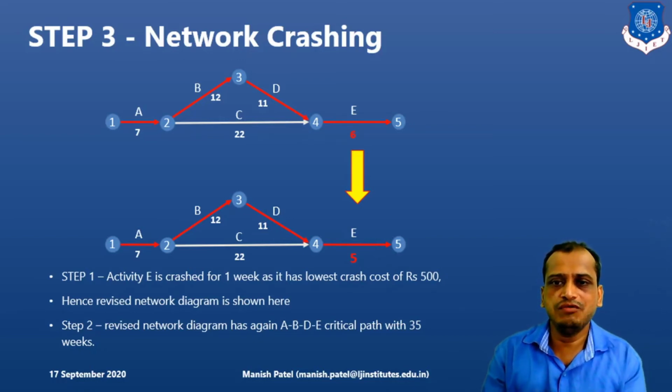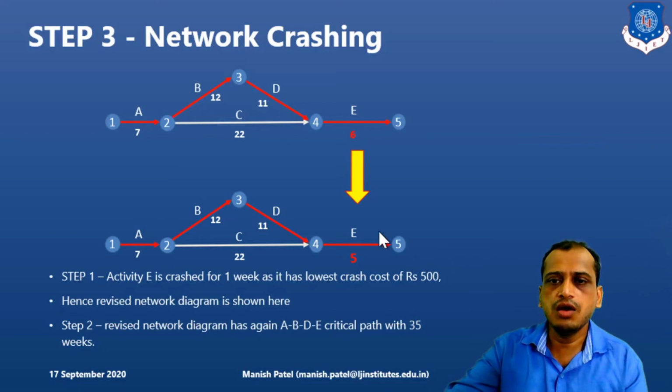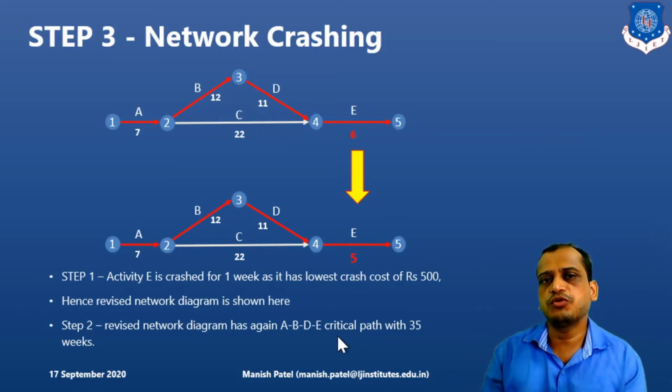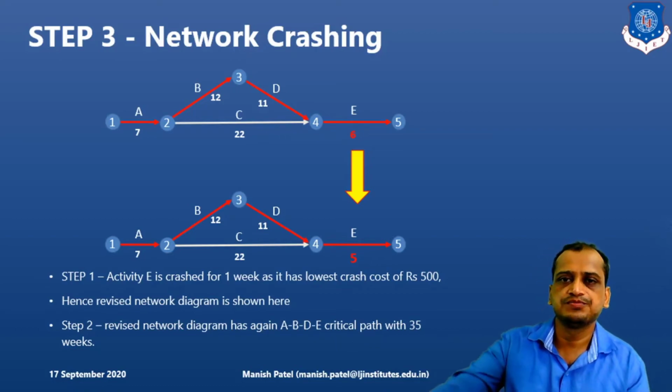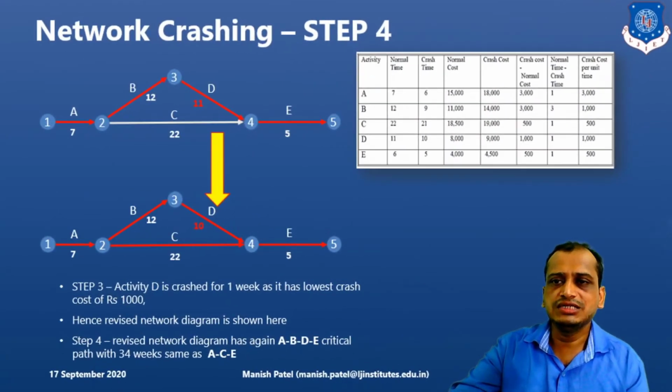Clear? So we will try to draw a diagram based on this crashing. Clear? So this is the modified diagram here. Clear? Now what will be the critical path now? The critical path and project duration will be reduced from 36 weeks to 35 weeks. Clear?